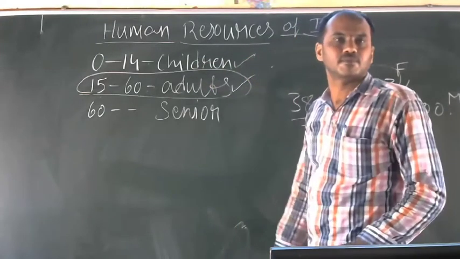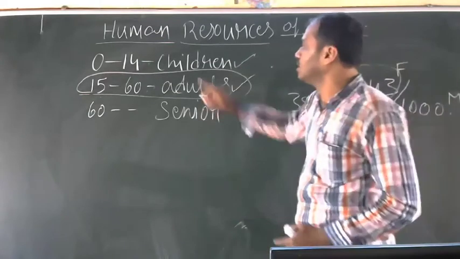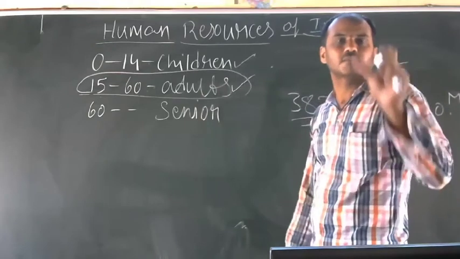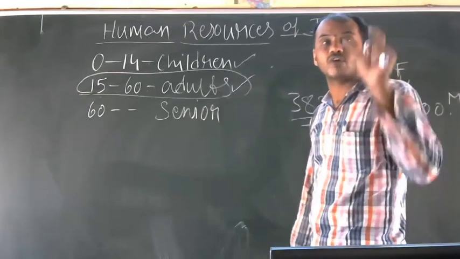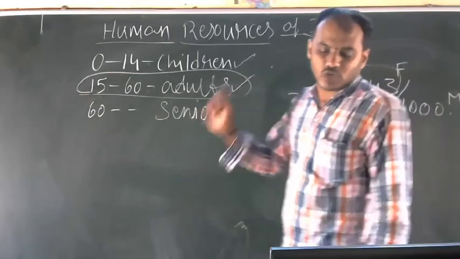They are not working. They are dependent on the adults. So that composition of the population is heavy, and that is called bottom heavy. So 0 to 14 percent is relatively high.